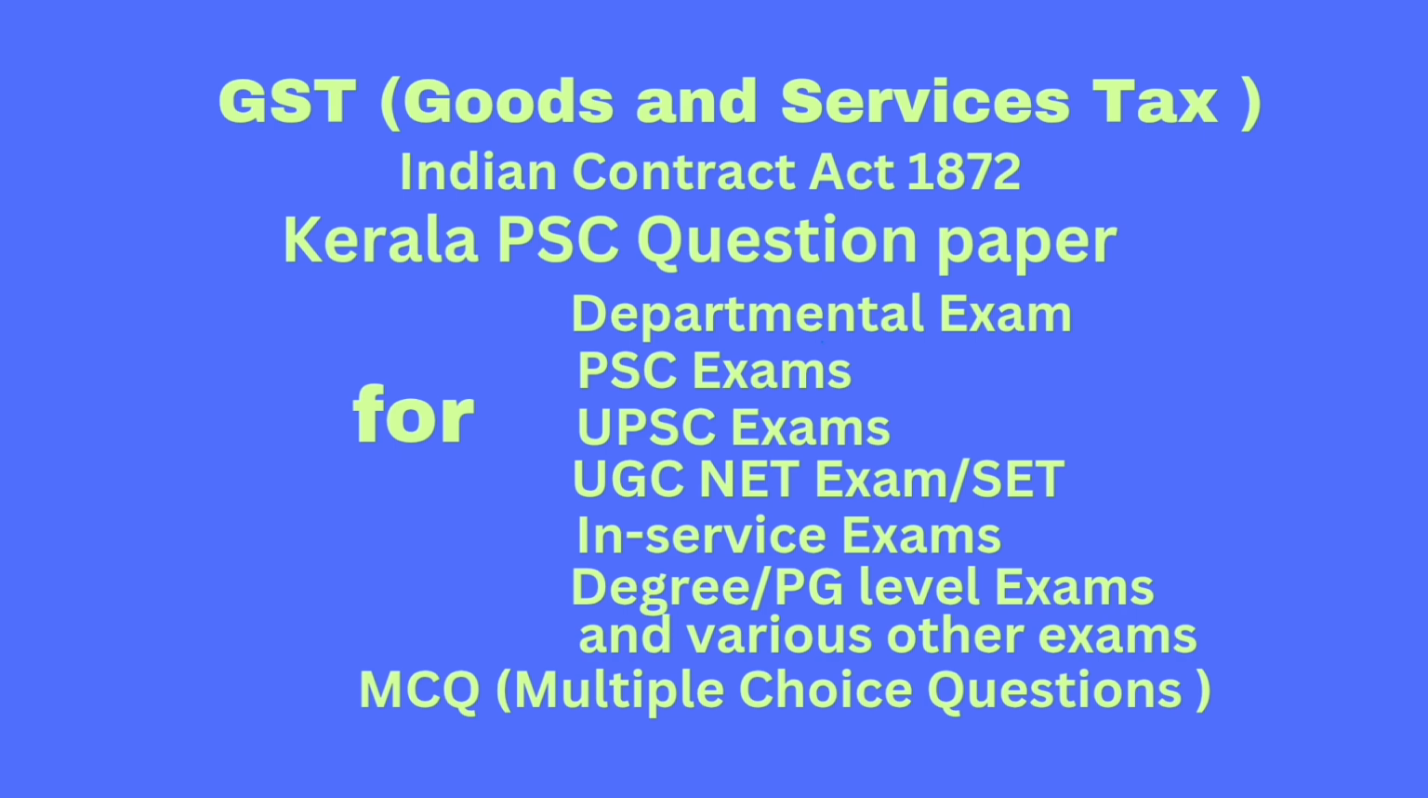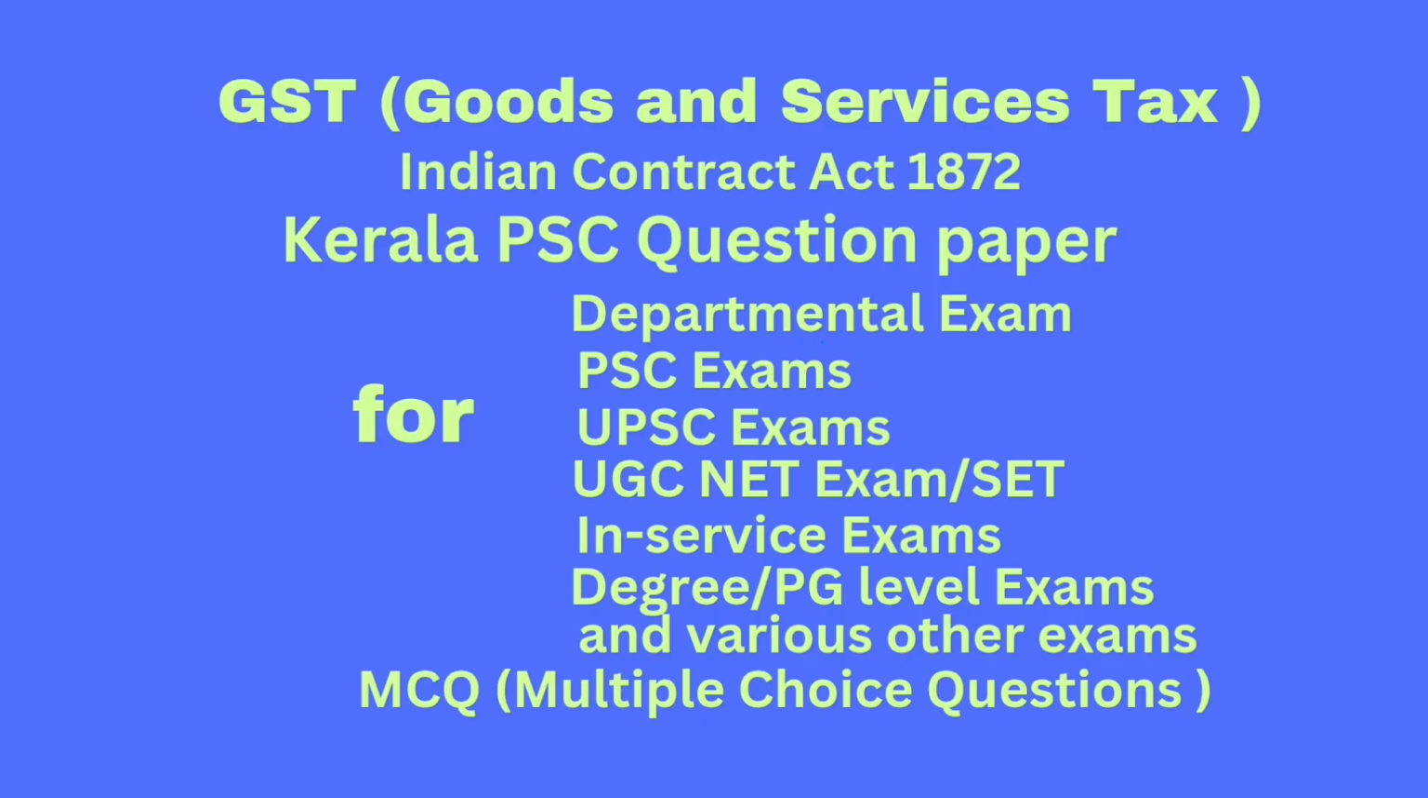Question number 47. What are notified supplies under Section 15, subsection 5 of the CGST Act 2017? Answer: service of money changing along with the purchase or sale of foreign currency. Question number 48. What are the payments to be made in the GST regime for any intrastate supply? Option A, CGST, option B, SGST or UTGST, option C, IGST, option D, both A and B. Correct answer: option D, both A and B, that is CGST and SGST or UTGST.